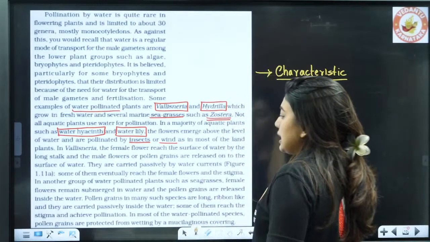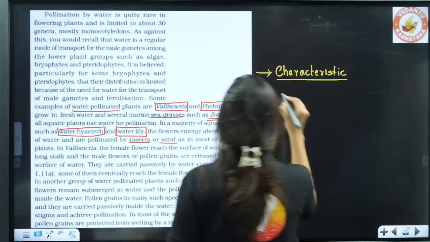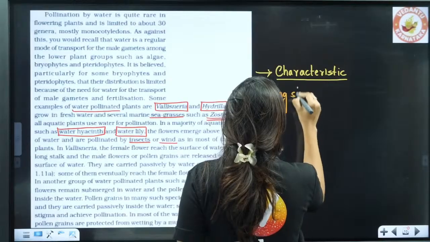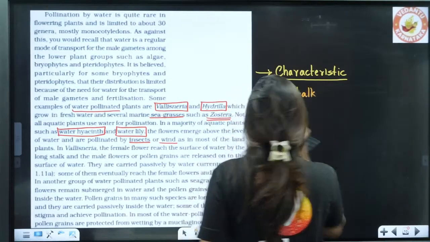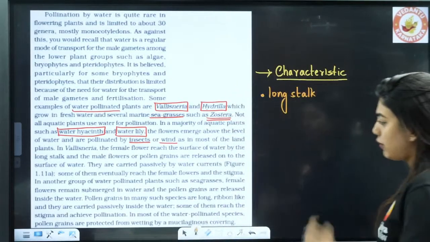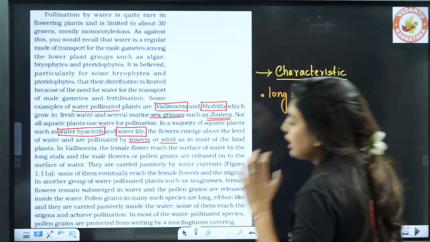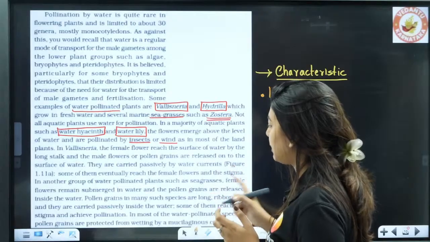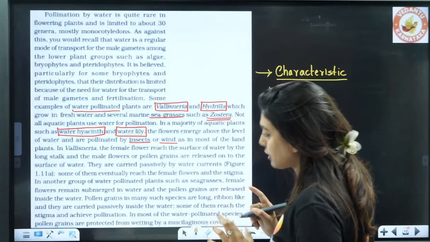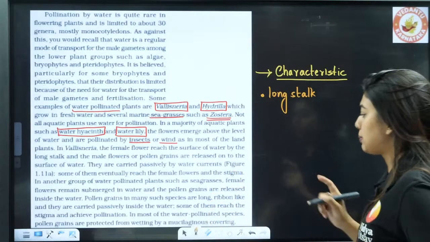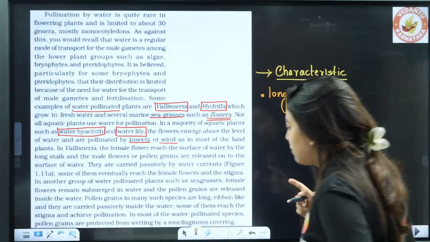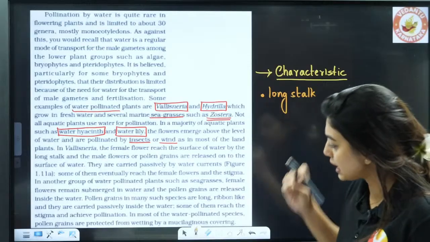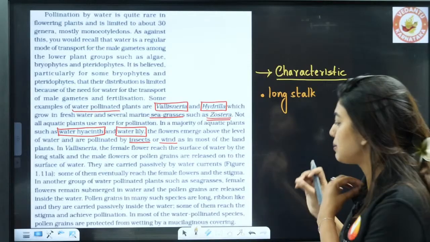So look here, they are saying that in Vallisneria they are going to have a long stalk. So that is one characteristic, they have a long stalk. The pollen grains of the male flowers are released on the surface of water. They are carried passively by water currents. Some of them eventually reach the female flower and the stigma. In another group of water pollinated plants such as sea grasses, female flowers remain submerged in the water and the pollen grains are released inside the water. Pollen grains in many such species.